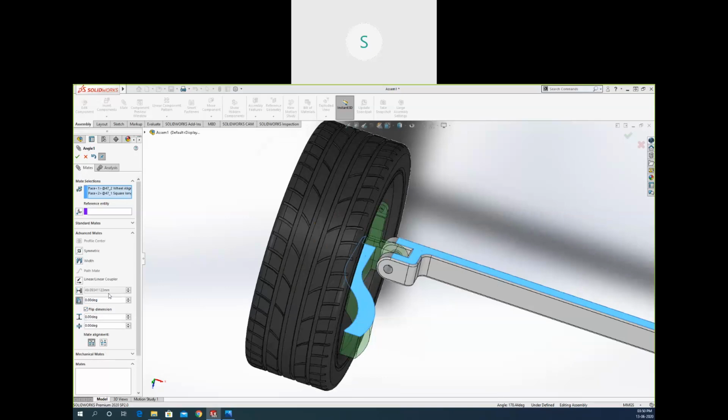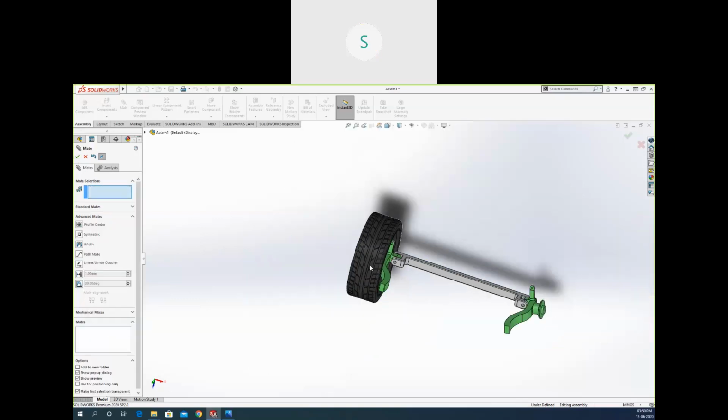Okay, so this is 0-degree, and I want that to be rotated around 45-degree to minus 45-degree. Rotation will be total 90-degree. Okay, just click OK from here and press escape.